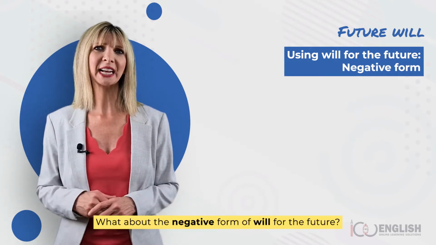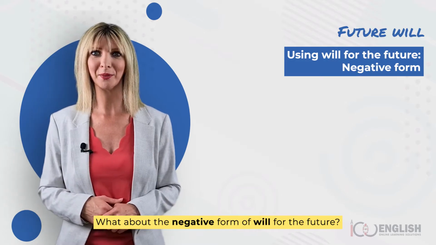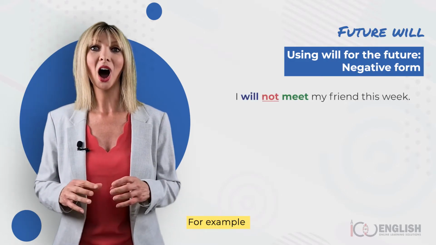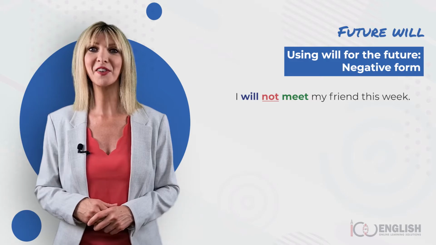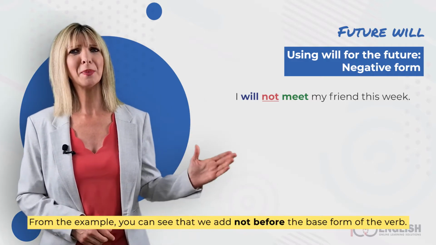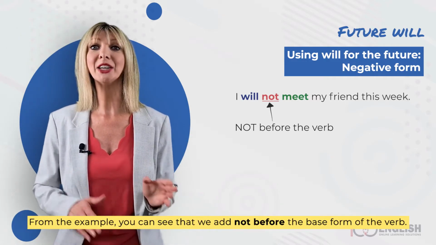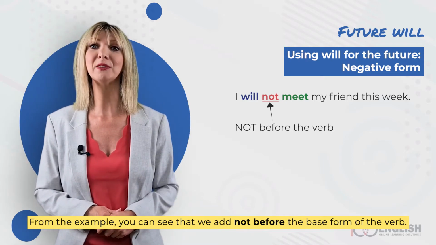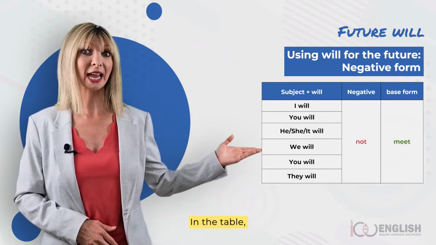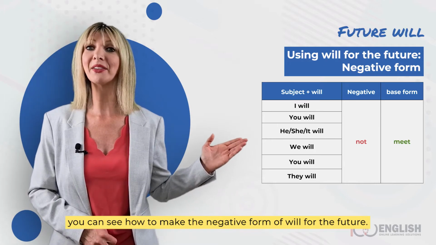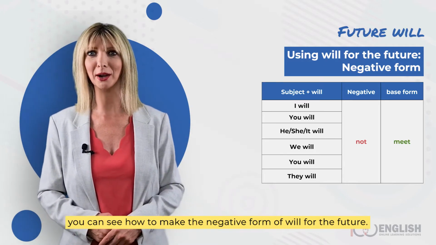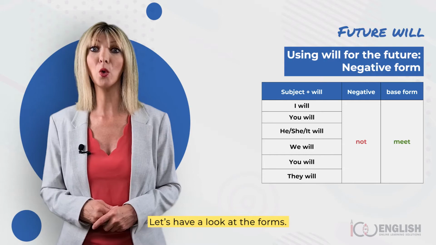What about the negative form of will for the future? For example, I will not meet my friend this week. From the example, you can see that we add not before the base form of the verb. In the table, you can see how to make the negative form of will for the future. Let's have a look at the forms.